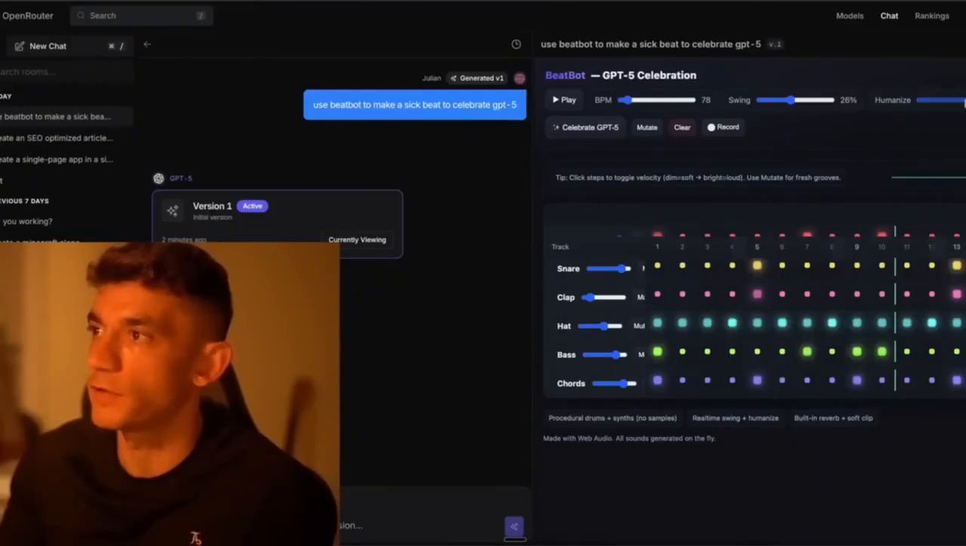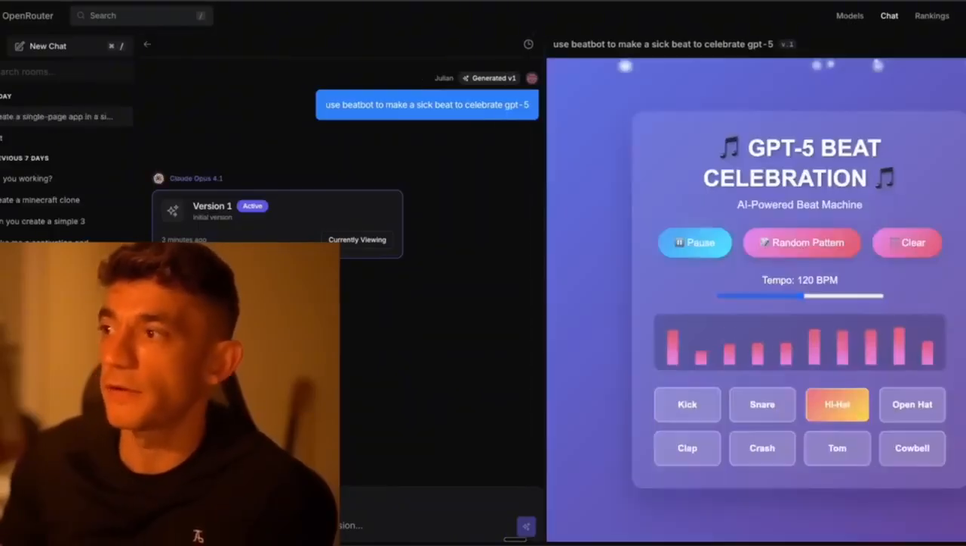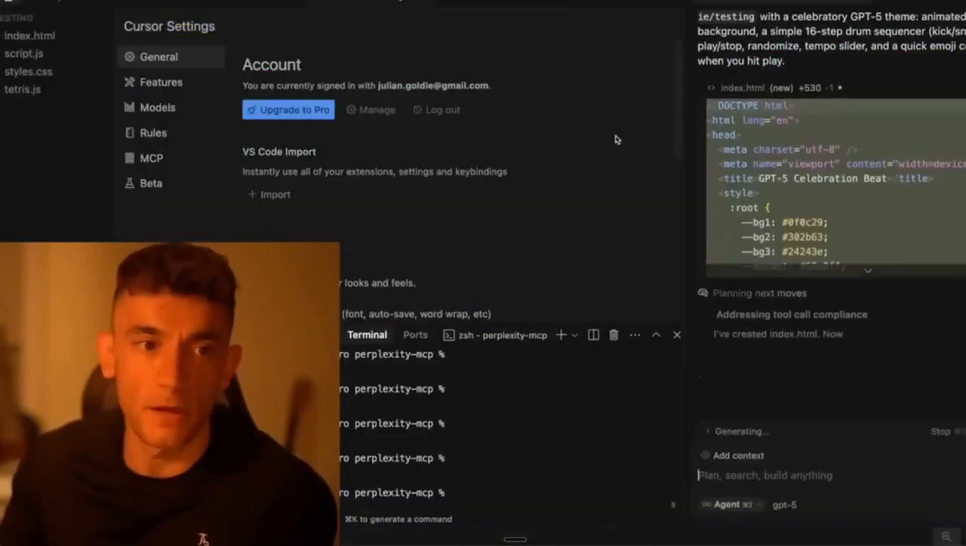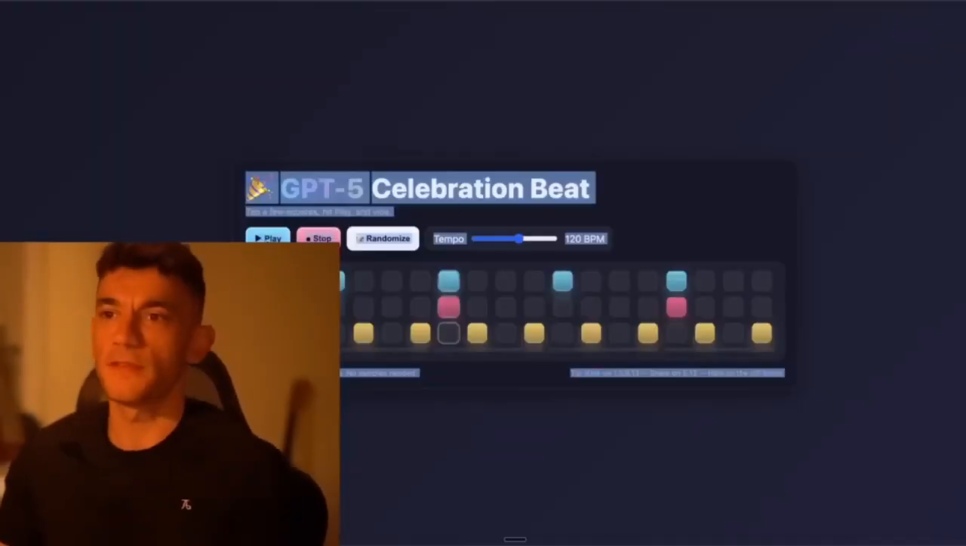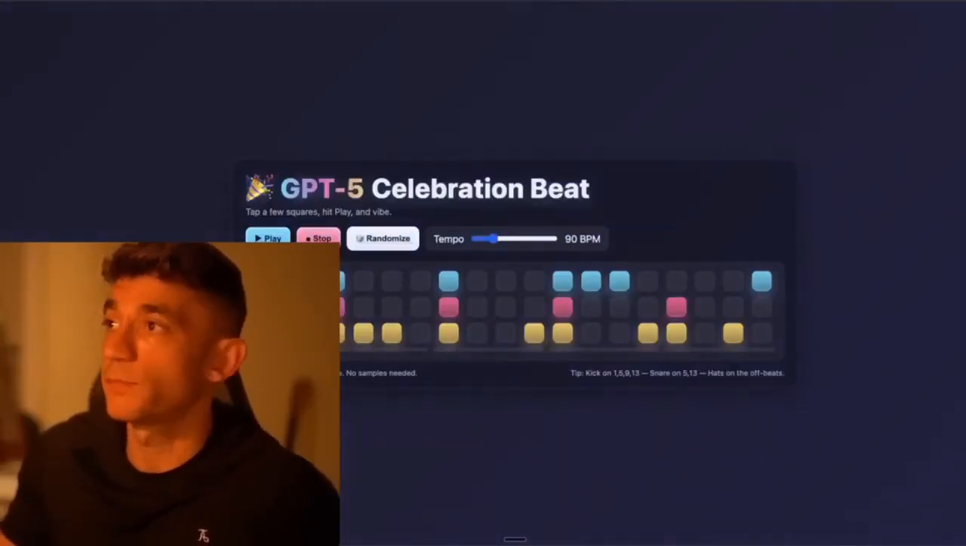And we can switch between humanize, swing, BPM. We can mutate the beat. You can see we've got all these different options here. That is a superior output to Claude Opus, which the UI looks cool, but it's not as good as that. And now you can see we're getting the HTML back. Oh yeah, we're getting this GPT-5 party started, my friends. Incredible. Let's take the beat down. Yeah. I would say it's pretty good, to be fair.